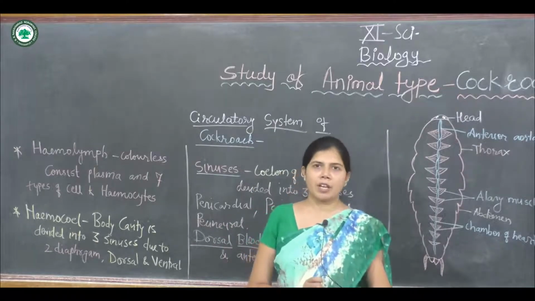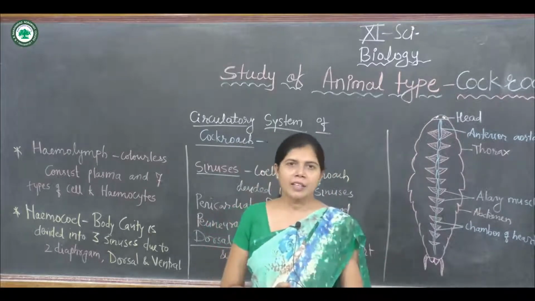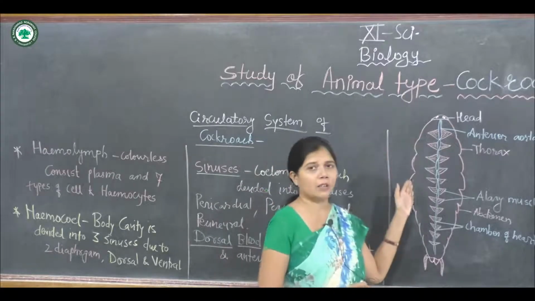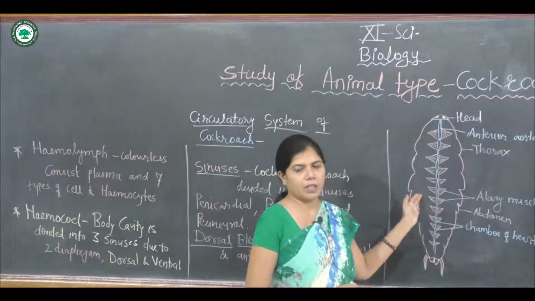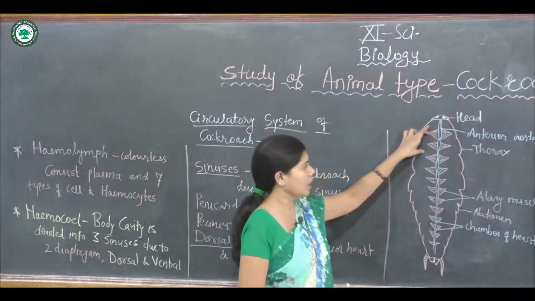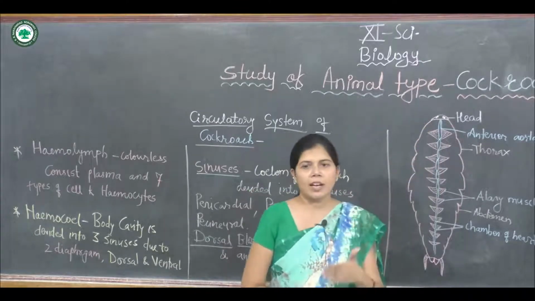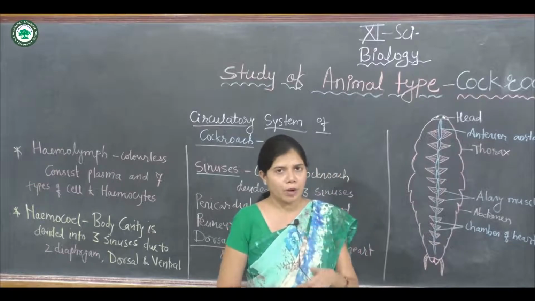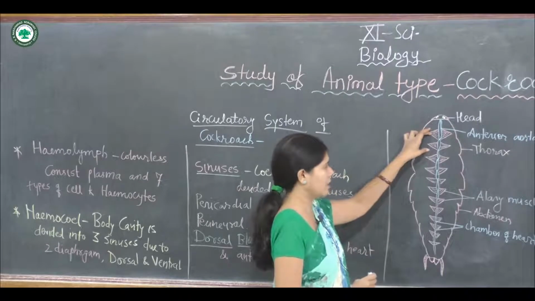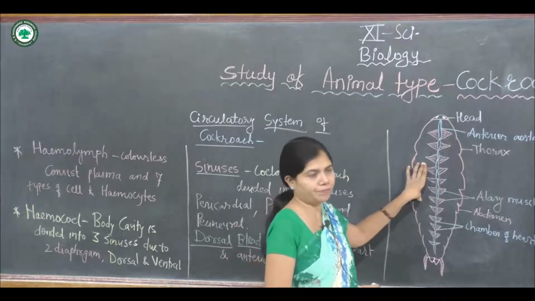The dorsal diaphragm has 12 alary muscles. These 12 alary muscles are fan-like in shape. As we clearly see in the diagram, there are 12 pairs of alary muscles: 2 are in the thoracic region and the remaining 10 are in the abdominal region.